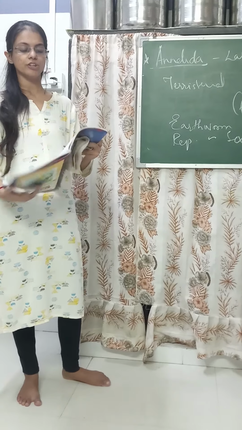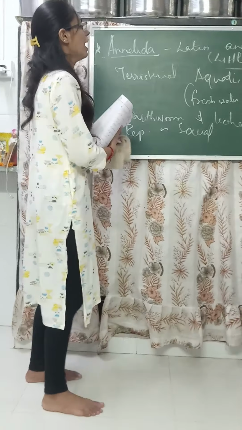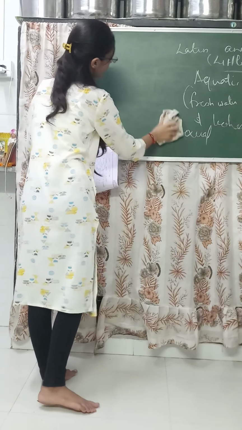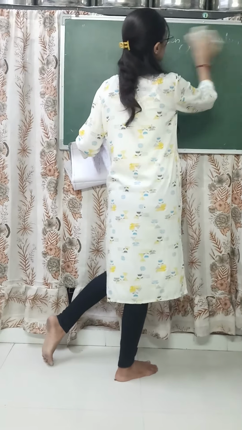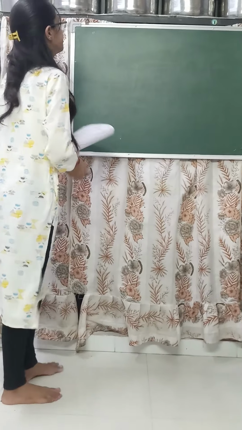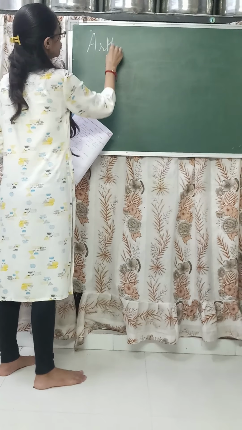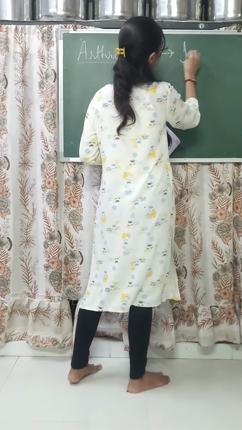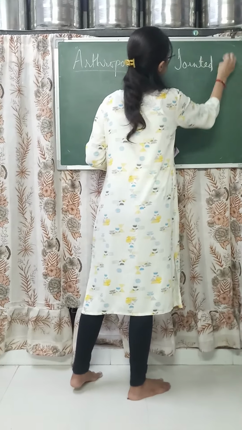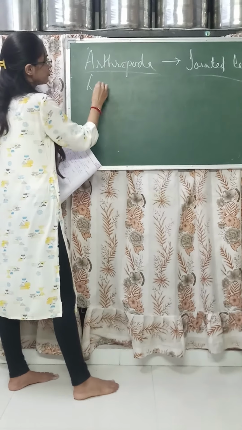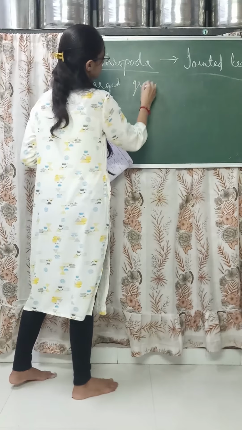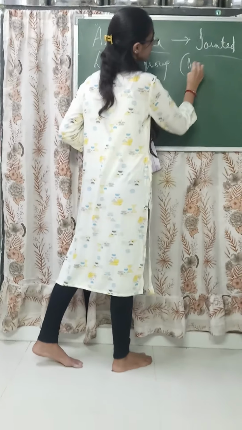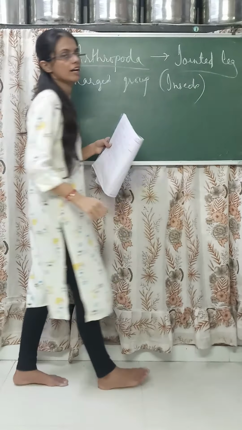Now we will go through the arthropods. What all comes under the arthropods? Arthropoda means jointed legs. This is the largest group of organisms. Insects are included in the arthropods.